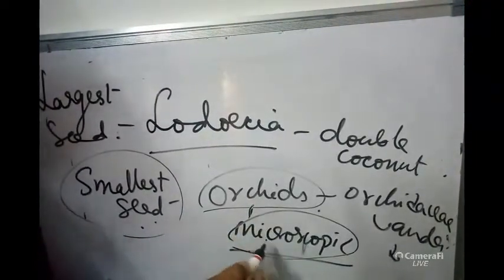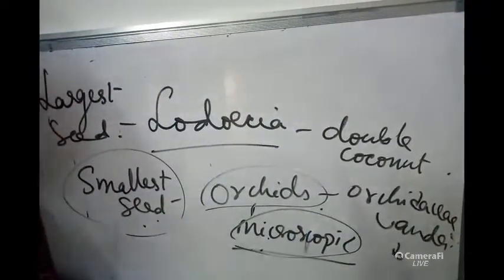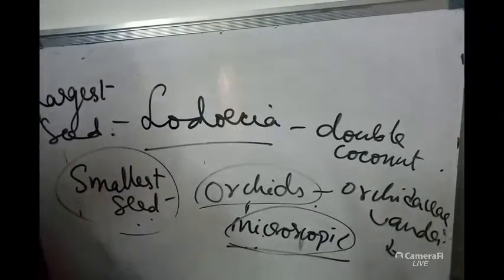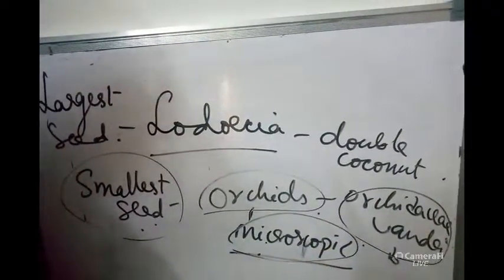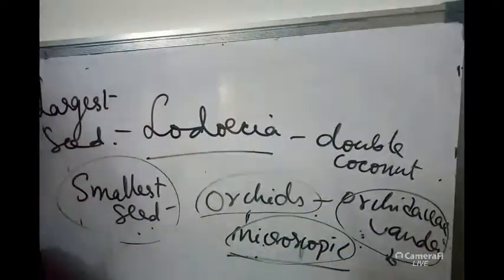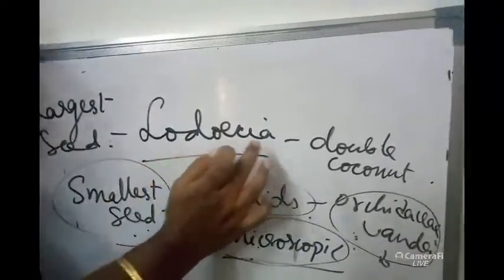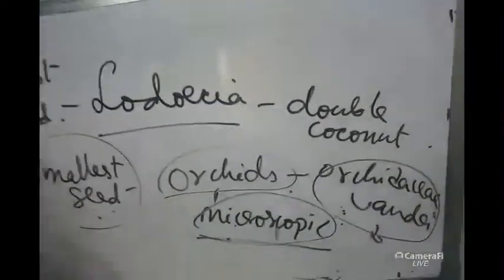These seeds travel through the wind and fall into the crevices of the bark, and when rainwater comes onto the bark, the seed germinates and produces epiphytic plants. That is the best example we have already discussed in epiphytic plants. Orchids have the smallest seeds. Lodoicea, that is double coconut, has the largest seeds.